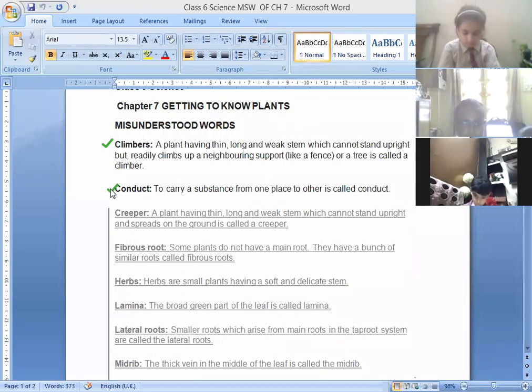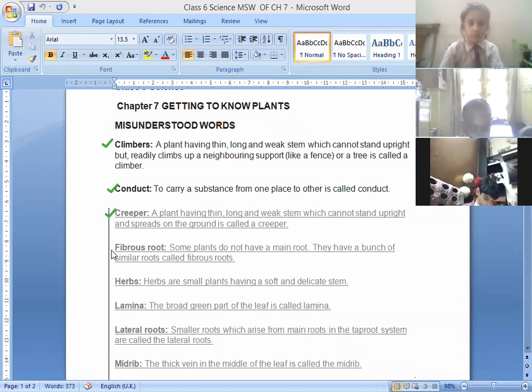Okay. Saksham Sharma, next word. And after that, Bhuvi will tell. Saksham Sharma, third word. Yes, ma'am. Creeper. A plant having a thin, long and weak stem which cannot stand upright and spreads on the ground is called a creeper. So creepers are the plants which have a very thin, long, and weak stem. They can't stand straight. They spread on the ground. So they are known as creepers.